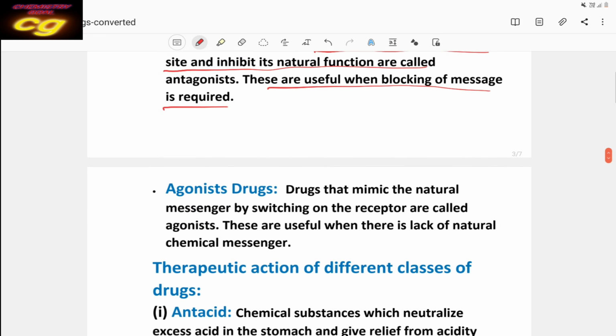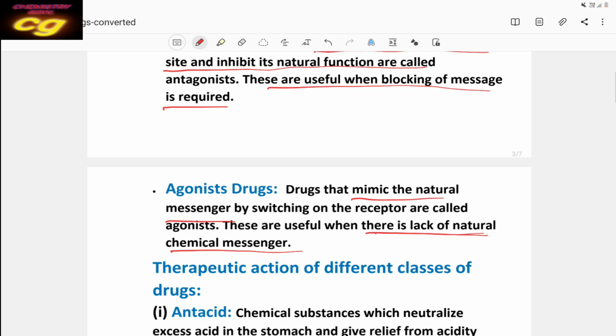Then what are agonist drugs? Agonist drugs mimic the natural messenger by switching the receptor through mimic actions, and these are useful when there is a lack of a natural chemical messenger. That means when the hormone is not secreted properly in the body, then these drugs are used as agonist type. That means it is a mimic action.